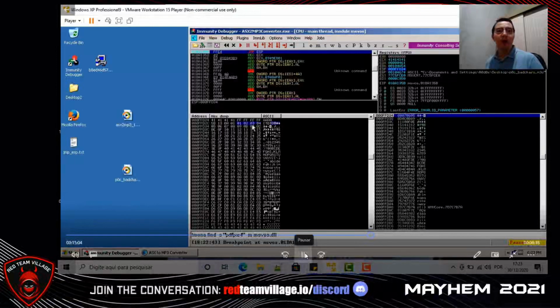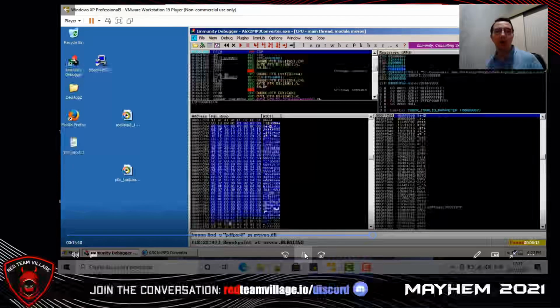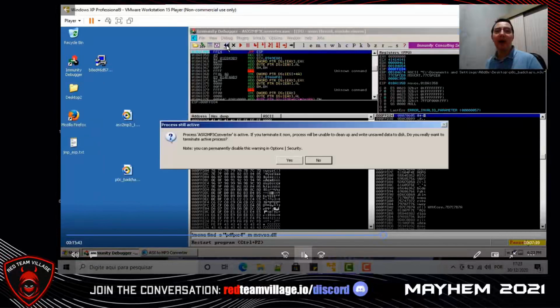We have all these values from 01 up to FF. We don't have 0A because 0A is a bad character, but after 09 we have 0B, 0C, 0D, 0E, 0F, and so on up to FF. So now we discover that 00 and 0A are bad characters.